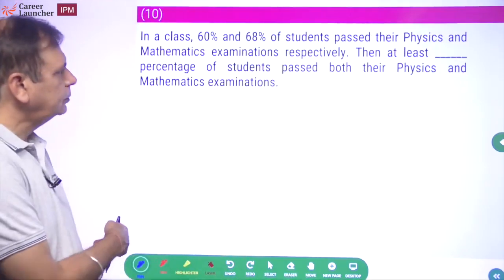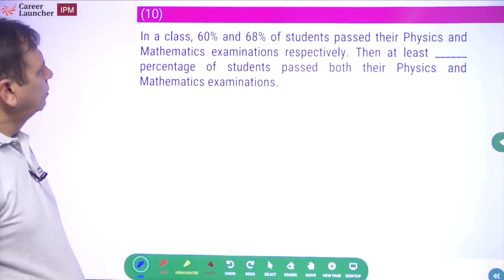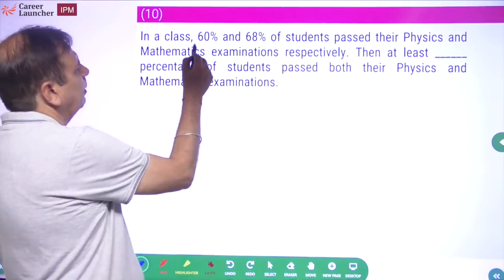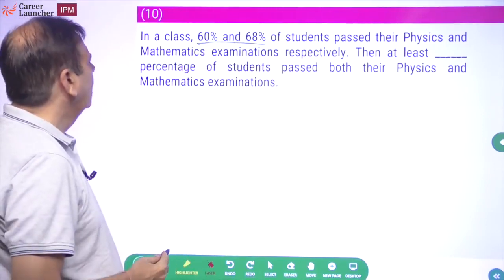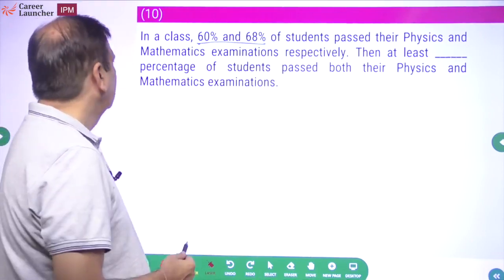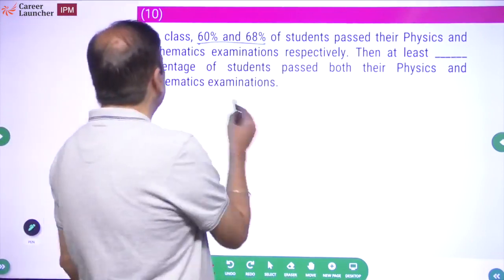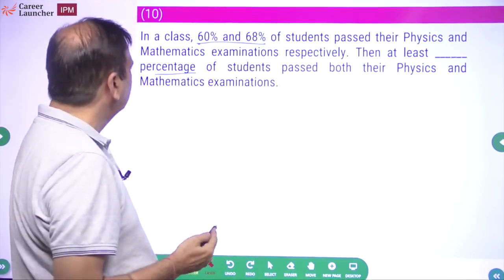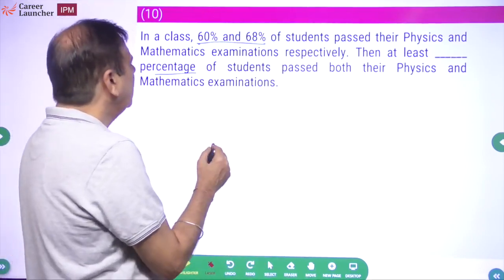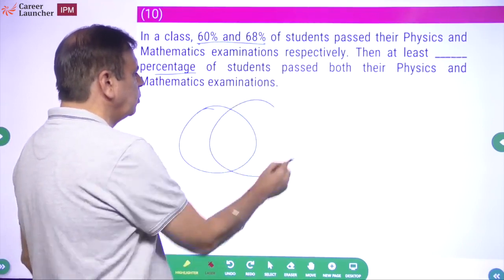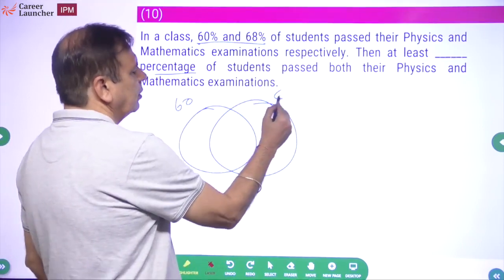Venn diagram. In a math class, 60 and 68% of the students pass their physics and mathematics exams respectively. Then at least dash percentage of students pass both physics and maths. It is a basic Venn diagram question. We want the minimum percentage of students who have passed both of them. If this is 60, this is 68.